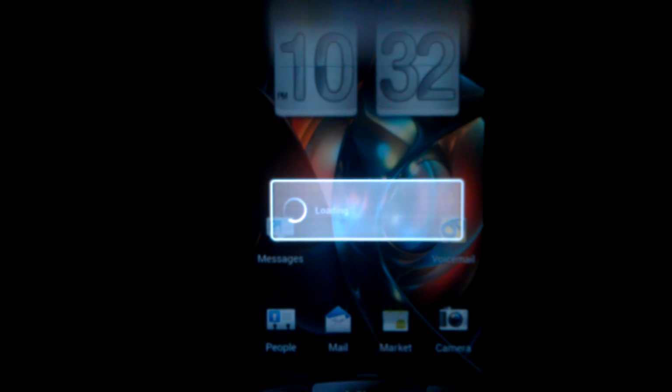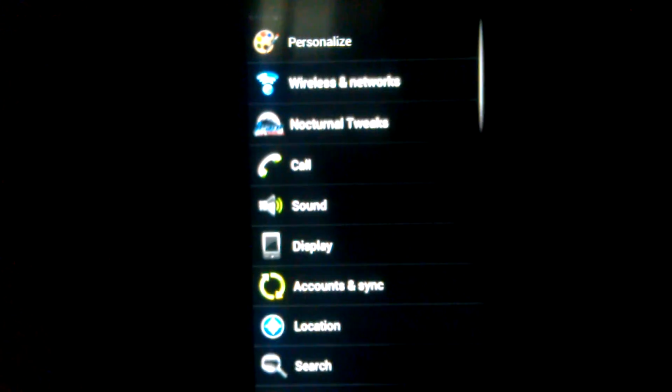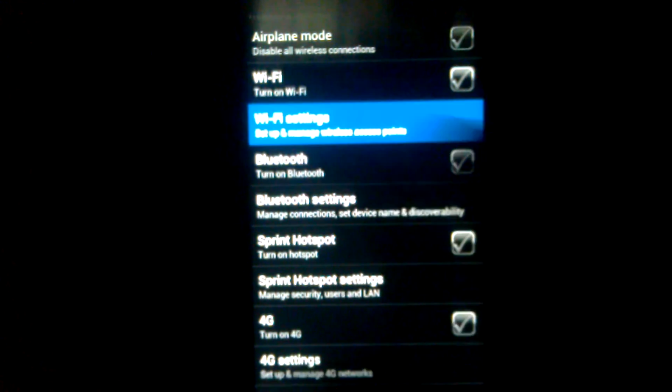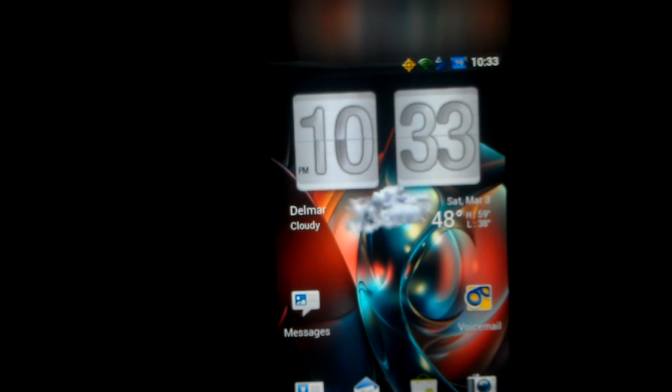Now, just to show you guys, Wi-Fi and 4G do work. I can't test 4G where I'm at, but if Wi-Fi don't work, 4G ain't gonna work. So let me show you the Wi-Fi working real quick. Go here, wireless networks, Wi-Fi settings, turn on Wi-Fi. And there you go. There's Wi-Fi right there. And as you can see, it's obtaining the IP address right now and it's connected. So there you go. And that's it. Nice and snappy like always.